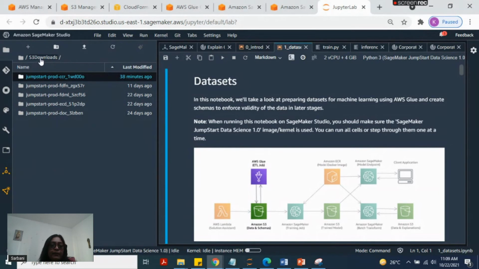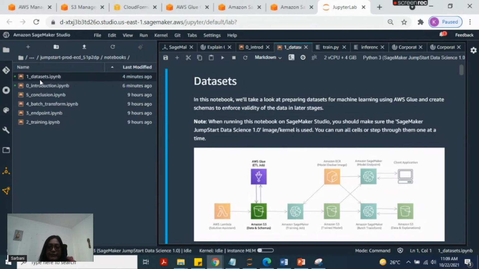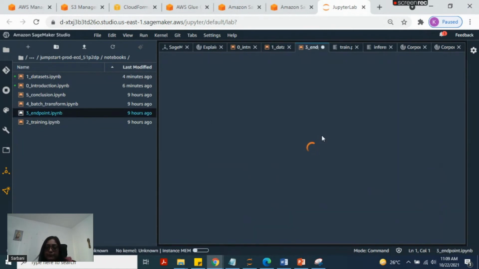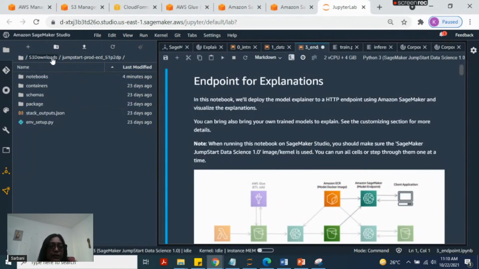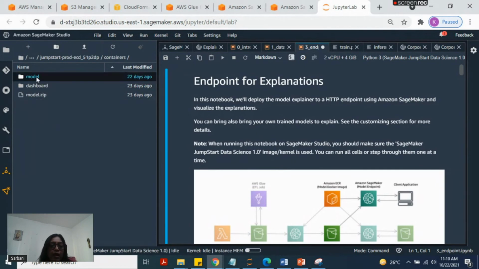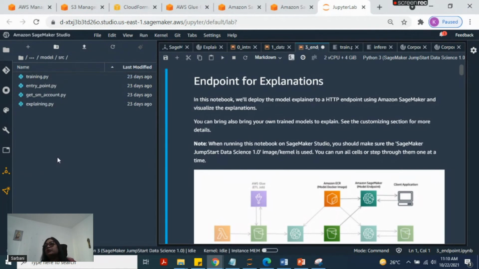But if I look at my previous one, which is already running, I can see the notebooks are already created. In total, 5 notebooks will be created. Right now I am on the 3rd notebook. This is important for us because we are trying to find the explanation here. If we look at the code quickly, in the container we'll be able to see all our model code. Here the source code is available. Whenever we want to customize the code for our own model, we have to go and check.